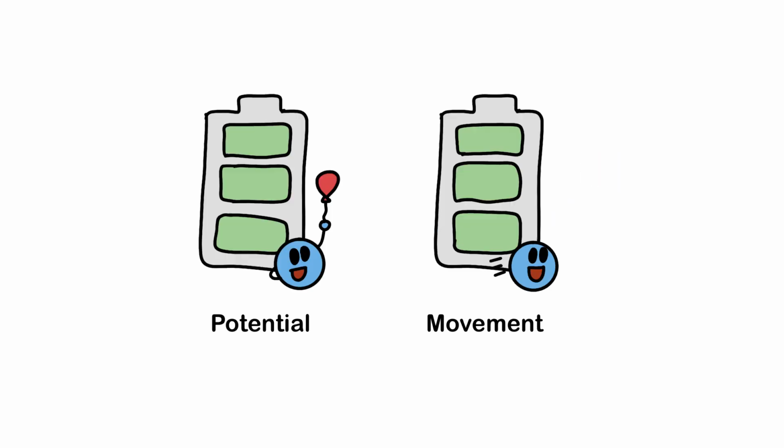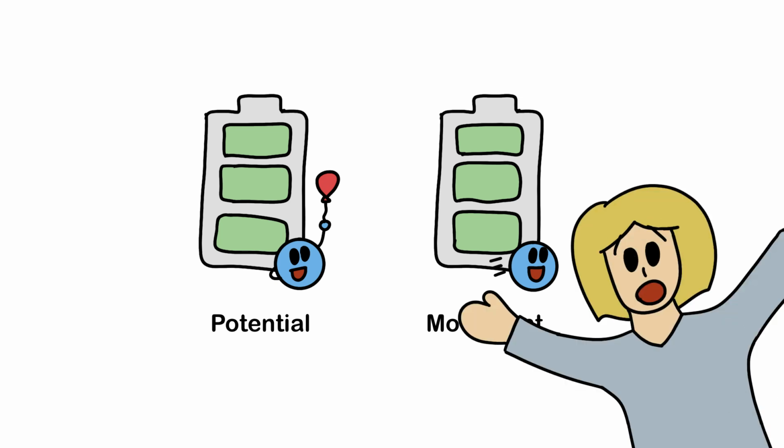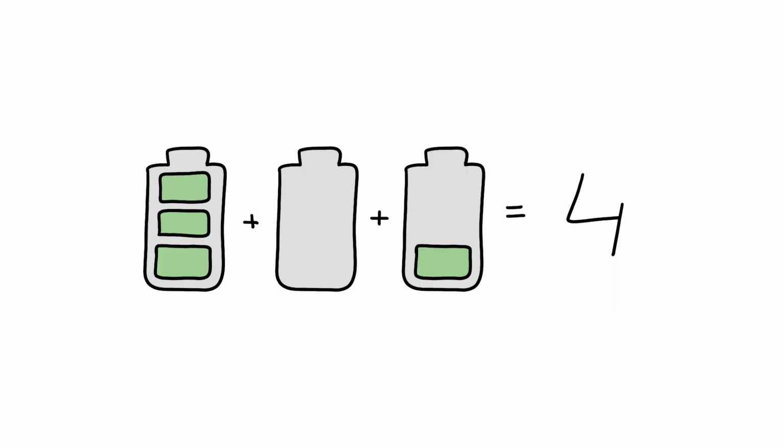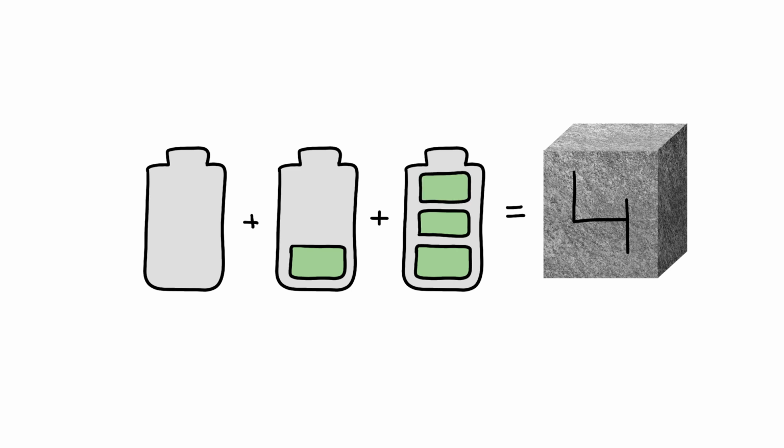It turns out that all types of energy that you can identify are either a form of this potential energy or a form of movement energy. This is already quite weird, but an even more peculiar property of energy is that it cannot be destroyed or created. The total amount of energy is constant. The only thing that can happen to it is that it shifts from one form to another.